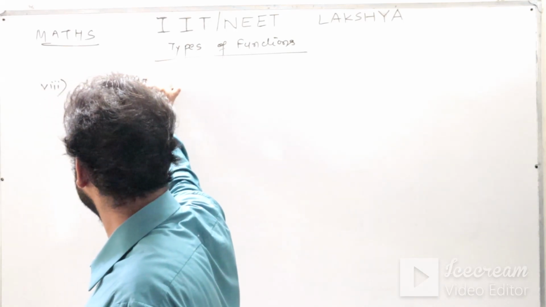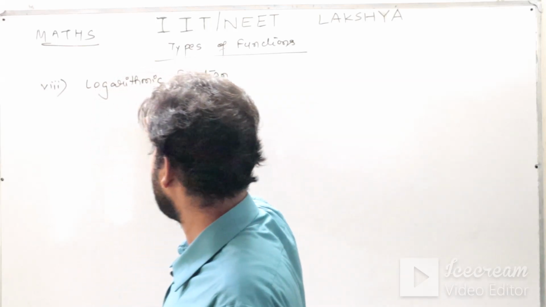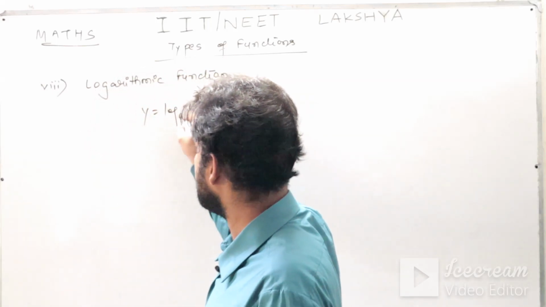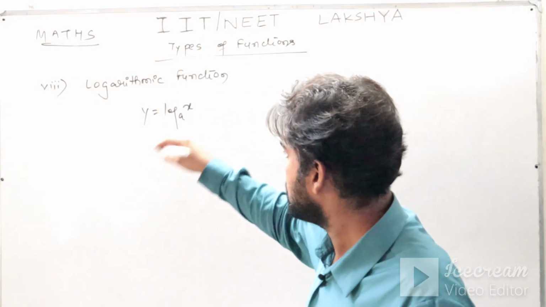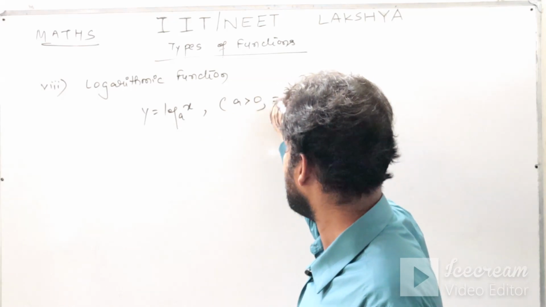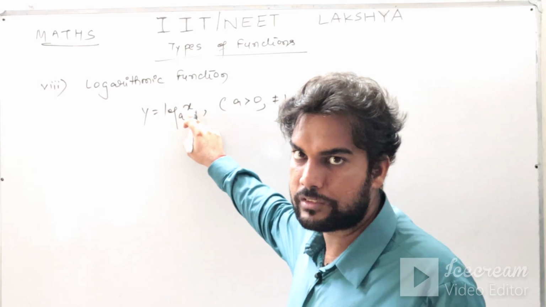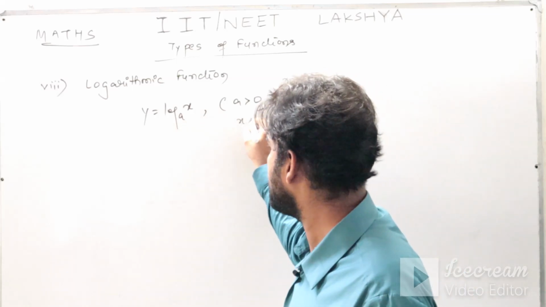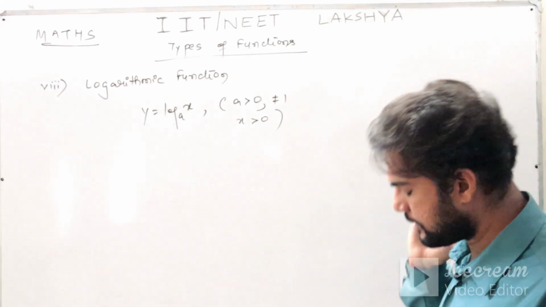Let us see the graph of this logarithmic function. So I will say y is equal to log x base a. Now this is the same a which was the base there in exponents. So the condition of a is retained here as it is: a greater than 0 and not equal to 1. And the input for the log function has to always be a positive number, so x will be greater than 0. That is how it is defined.